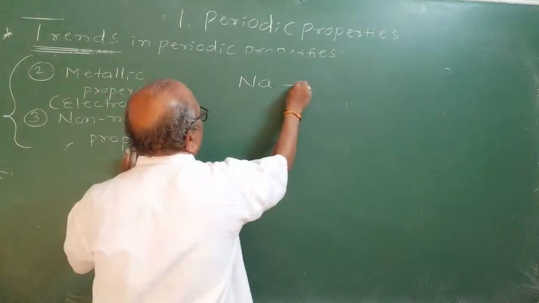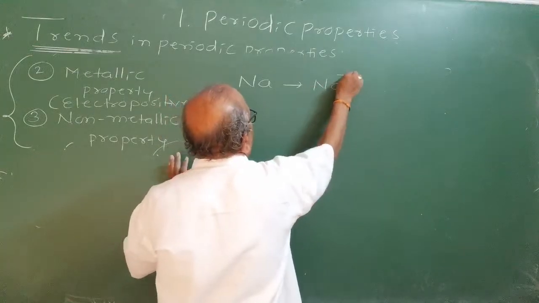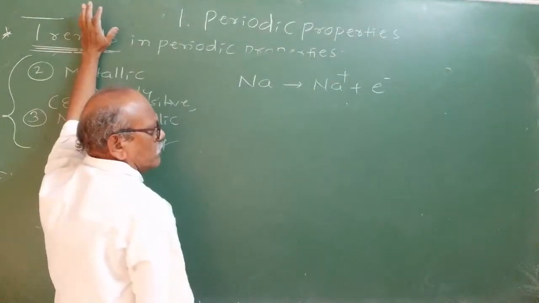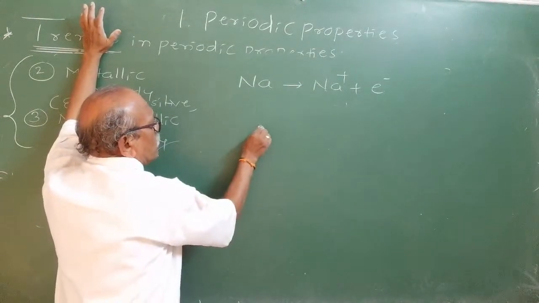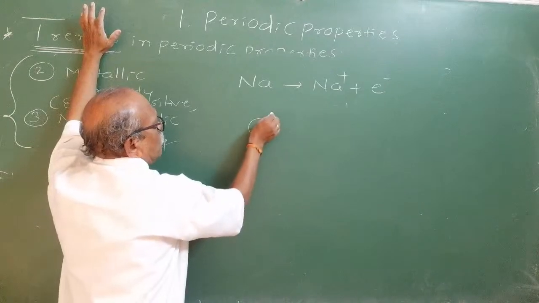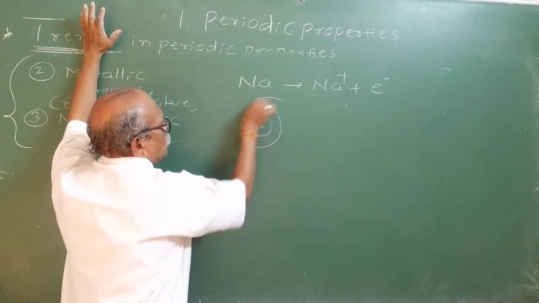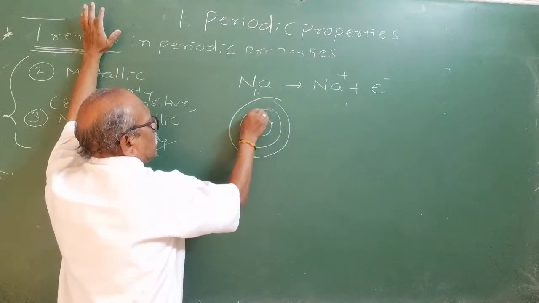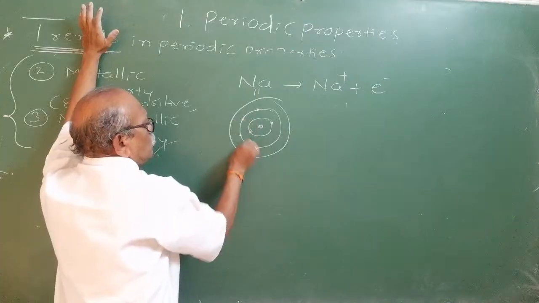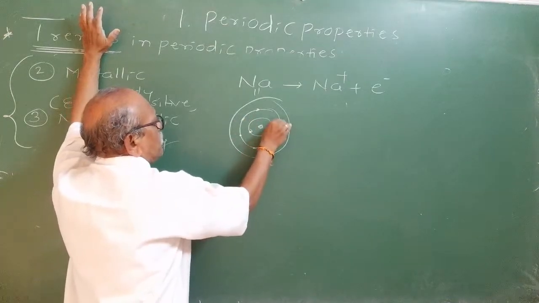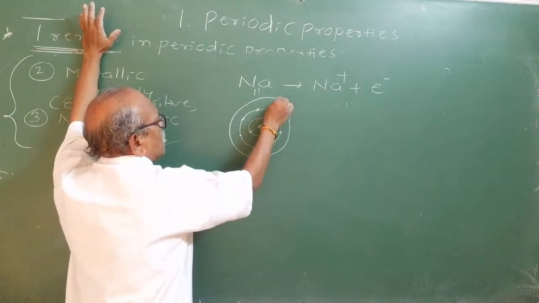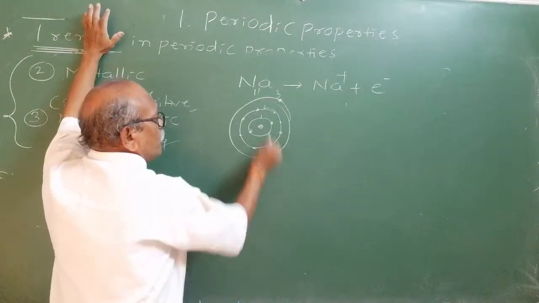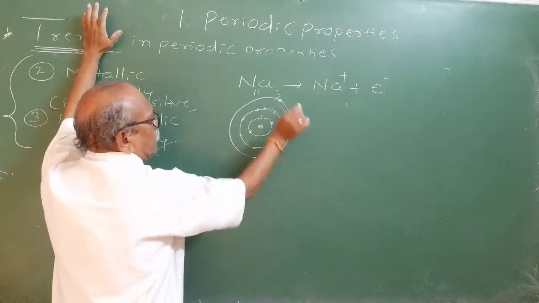Sodium becomes Na plus ion plus 1 electron. Just now you wrote. Okay. Now, if you observe, what happens to the size? Sodium: atomic number is 11. In the K cell, there are 2 electrons. In the L cell, the second cell, there are 8. And in the third cell, there is 1 electron. So, when it loses this 1 electron, the third cell is vanished.